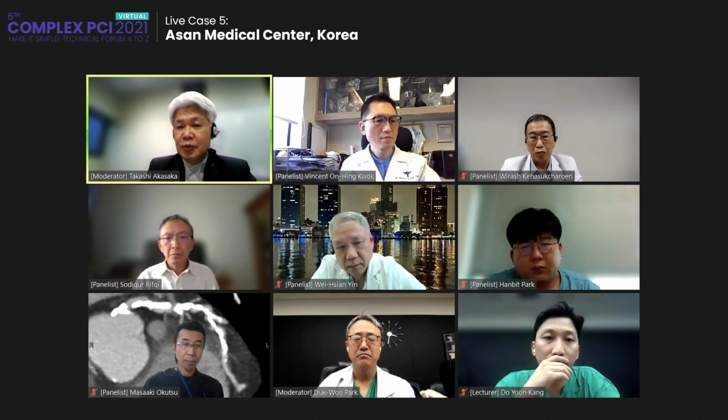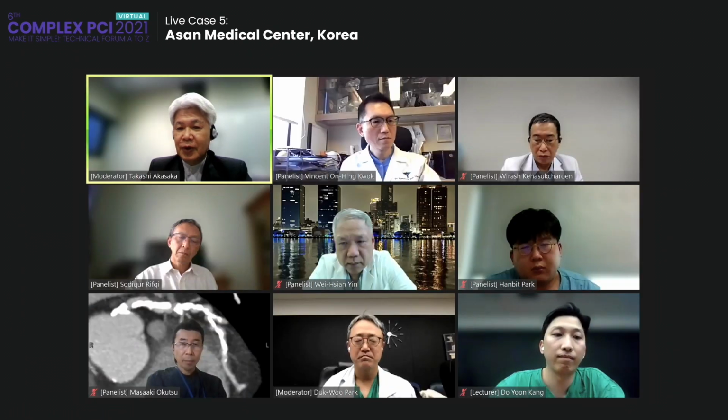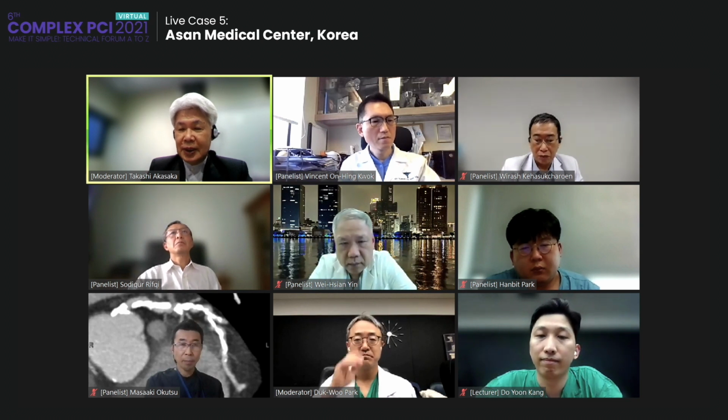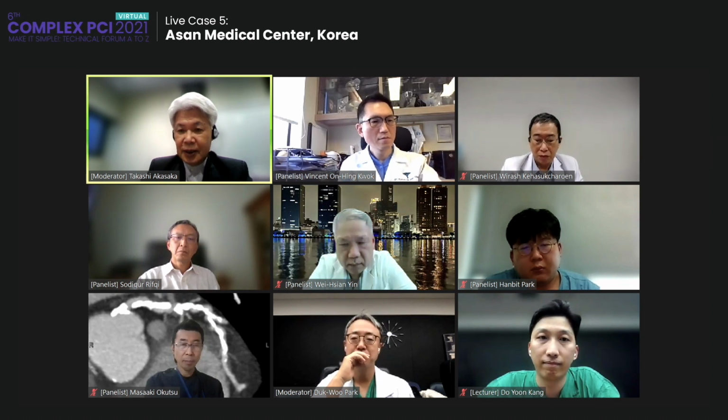If we confirm the fracture of the calcium, we can put in a stent. But if there is no fracture and the calcium is still very thick, lithotripsy shockwave may work very well to make a calcium fracture. Anyway, confirming the calcium fracture before stenting is very important, I think.